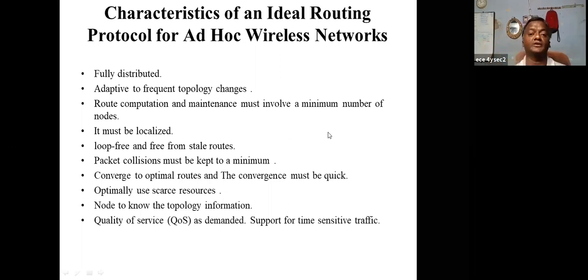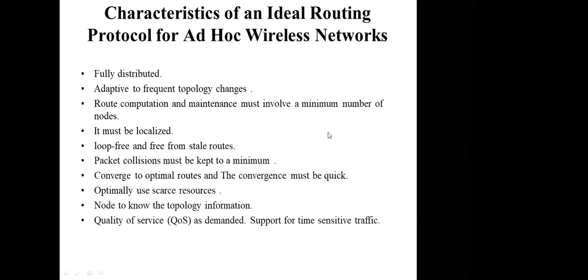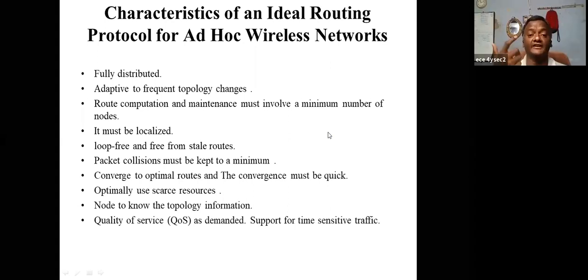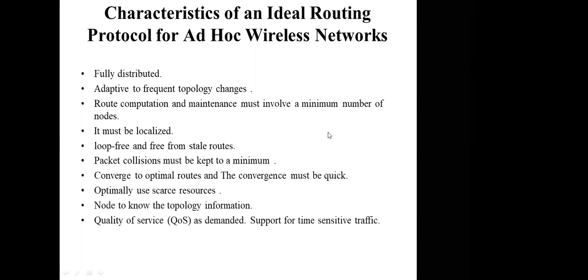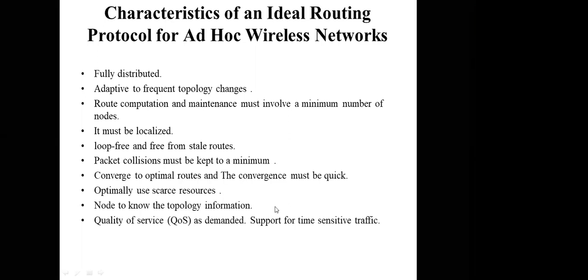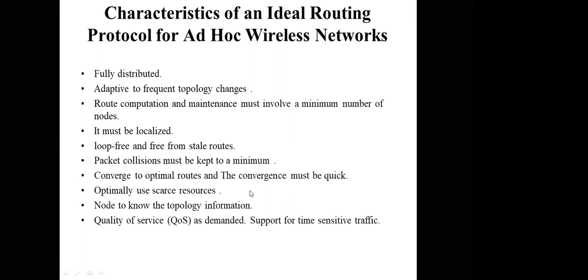Quality of service: what is the best quality you want the network to apply to your nodes? You should always improve the quality of service on demand. Okay, so this is called support for sensitive traffic.